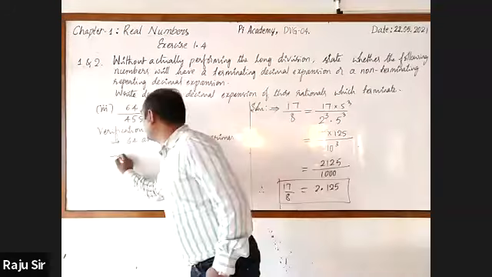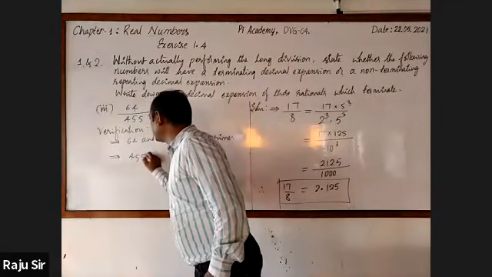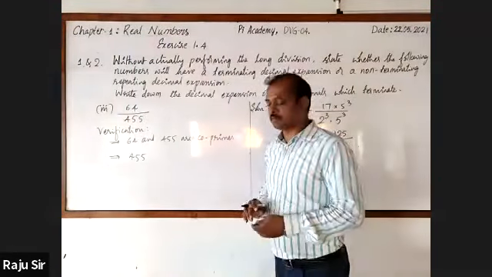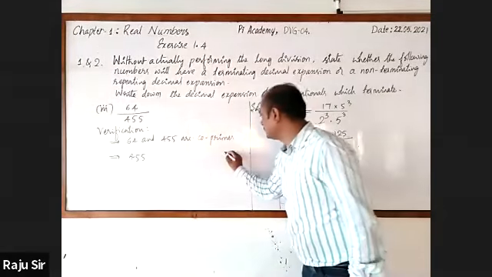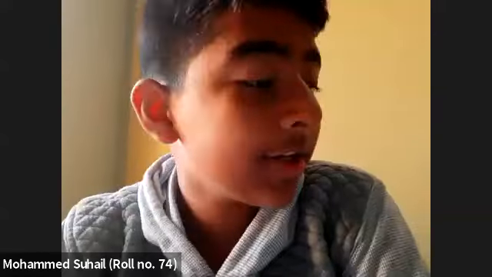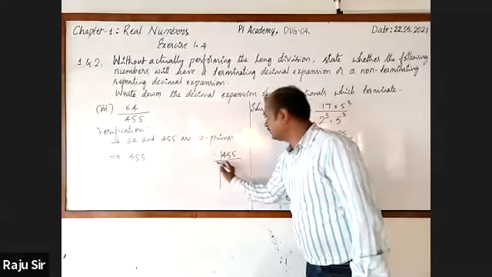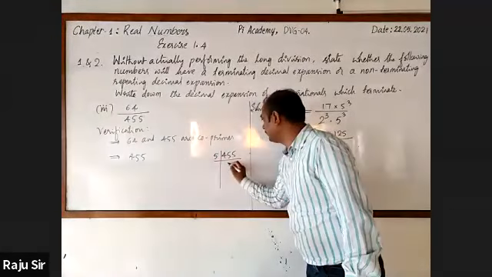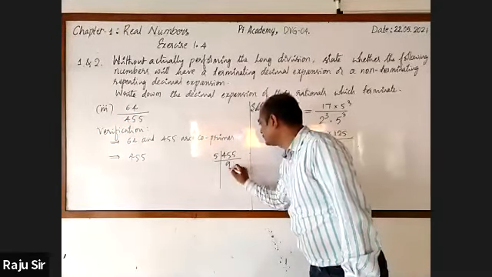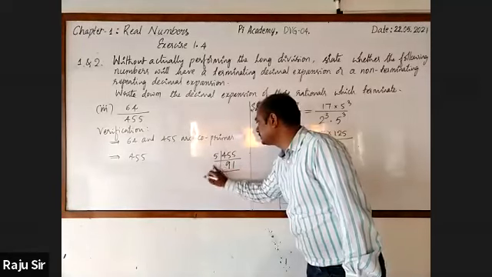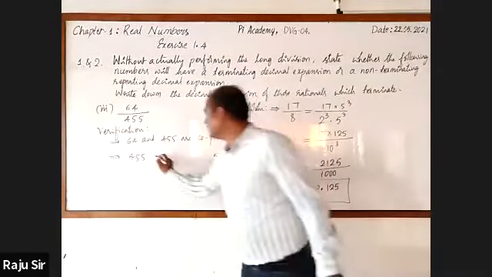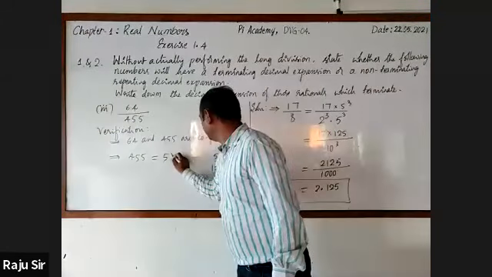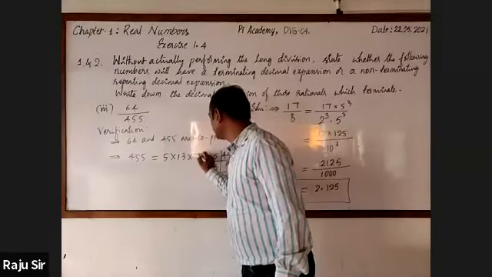Then find out the prime factorization of the denominator. The given number 455 is 5 into 7 into 13. As it ends with 5, you can start dividing by 5. 455 is equal to 5 into 13 into 7.